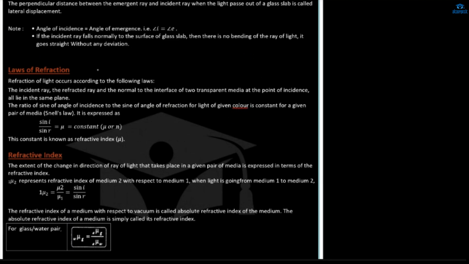Now the second law of refraction is Snell's law, which tells that the ratio of the sine of the angle of incidence to the sine of the angle of refraction, for light of a given color, is constant for a given pair of media. What is that constant called? The refractive index.